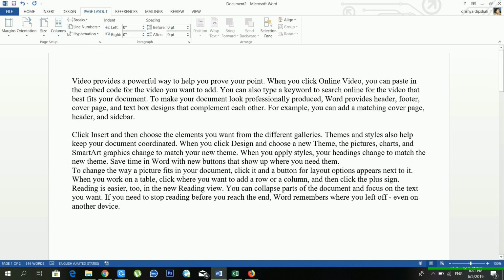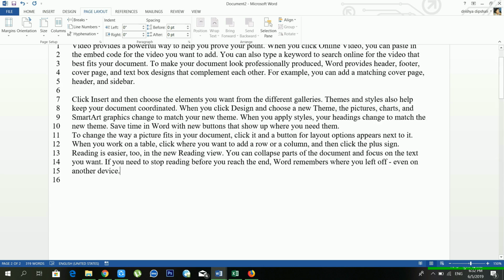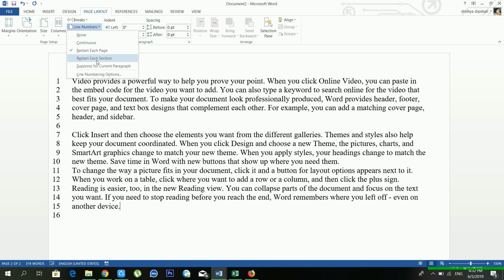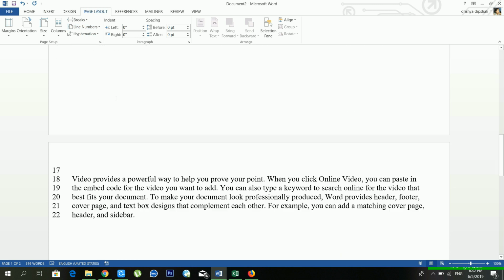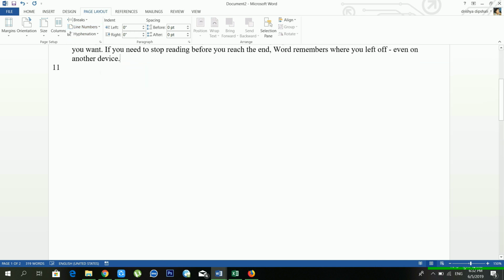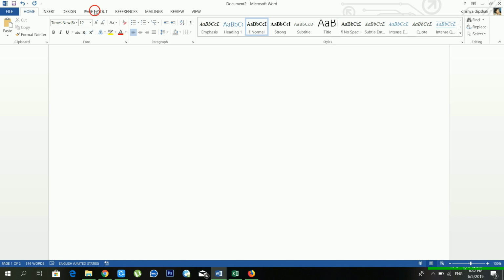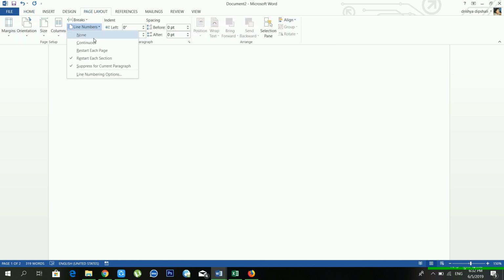Another option is line number. If you want line numbers, you can use this one. There are lots of options available. One is continuous, another is restart each page, and another is restart each section. You can also use suppress. It's also a useful option, but for now I'm choosing none.